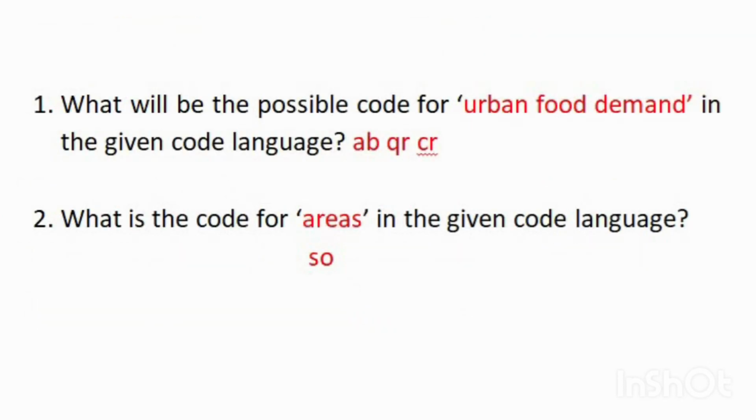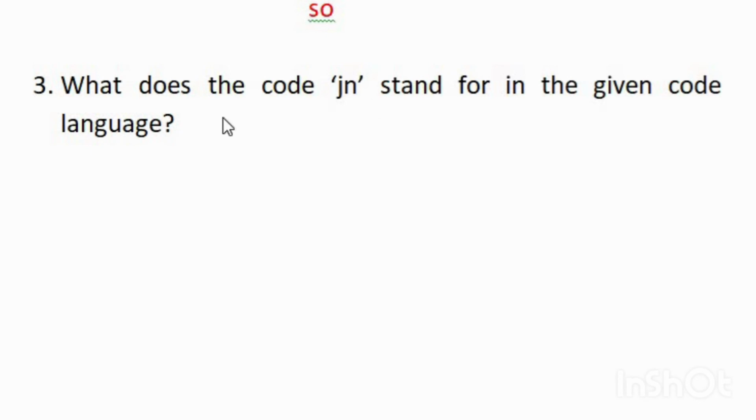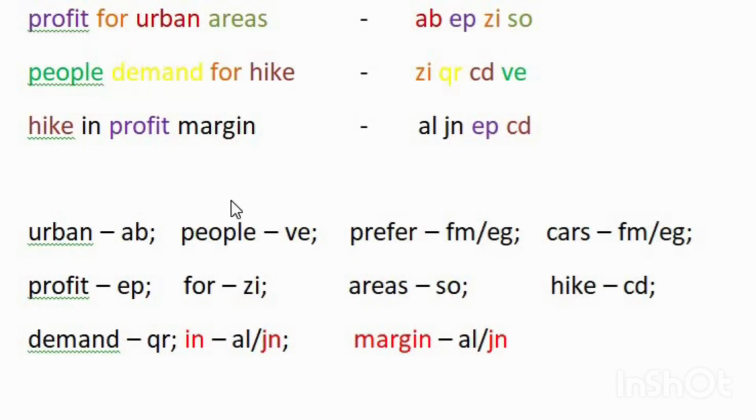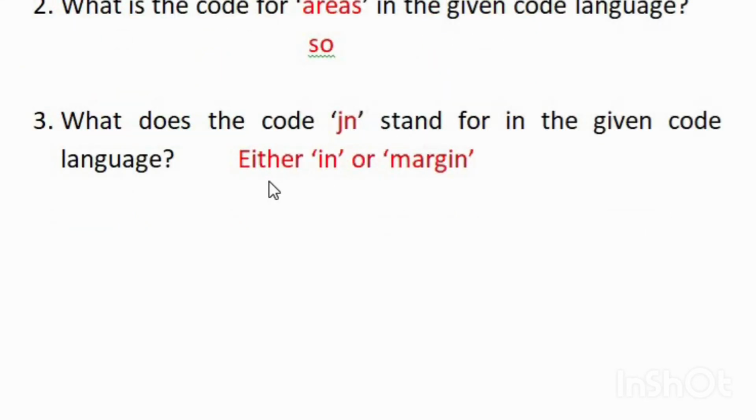So SO is the answer. Third question, what does the code JN stand for in the given code language? We are not sure what is the correct exact code for JN, because JN is the code for in and maybe it is for margin. So either in or it is margin. So the code JN stands for either in or margin.